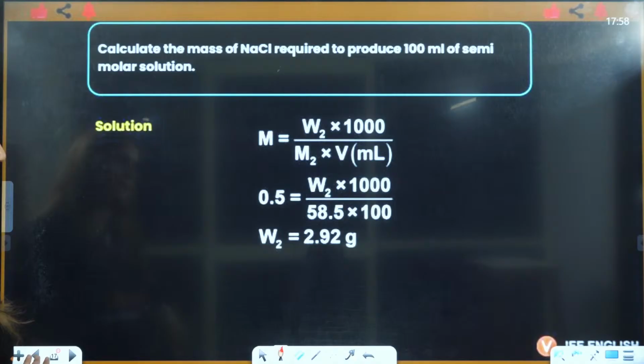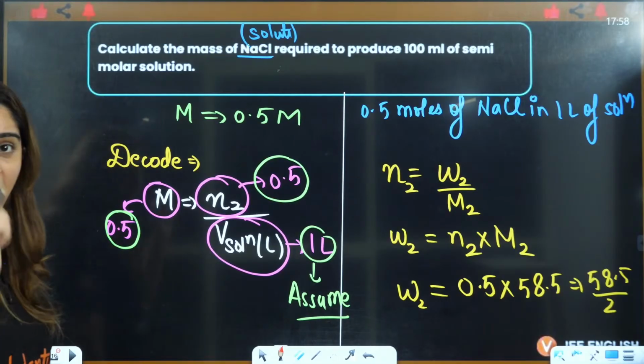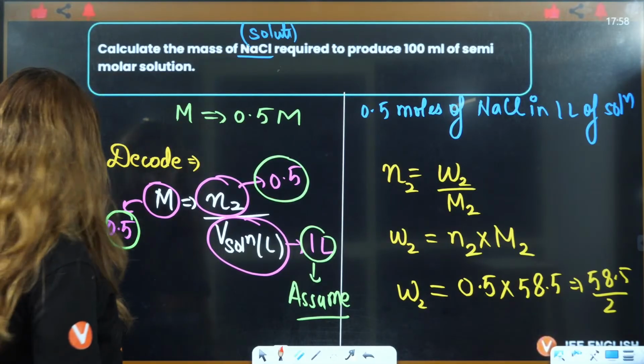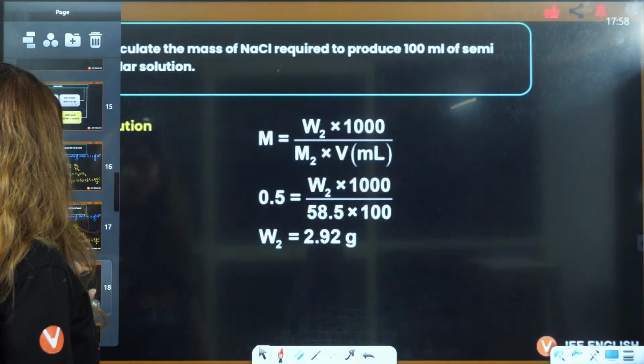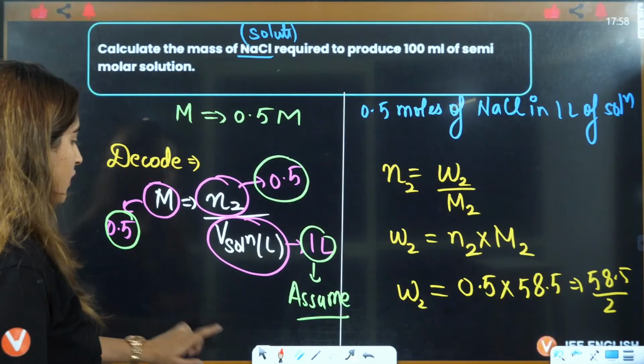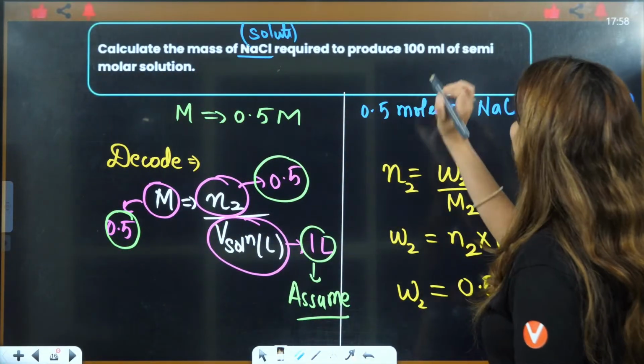Wait a minute. Arey, I answered it wrong. So I'll just copy this. I'll tell you why. I forgot to see one thing here. That was 100 milliliter.